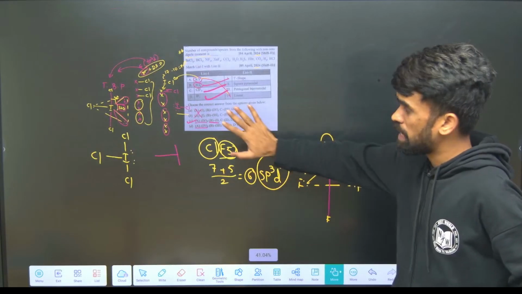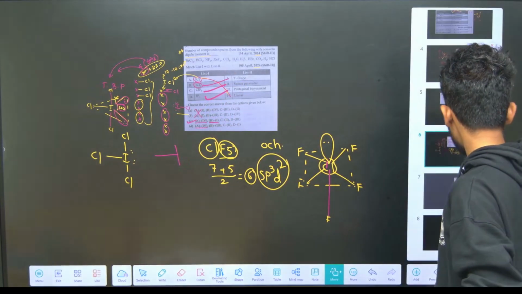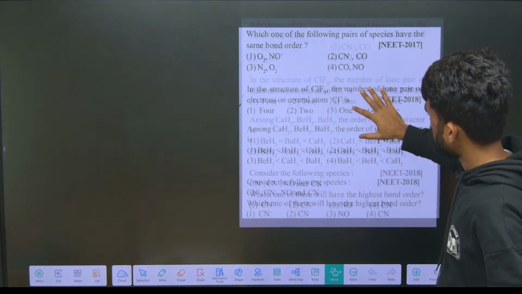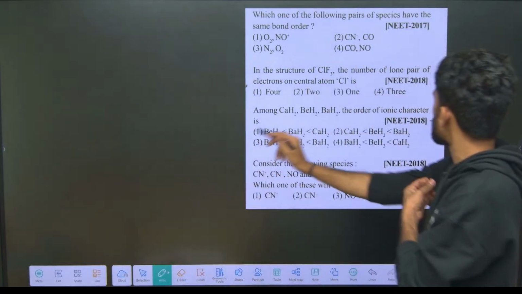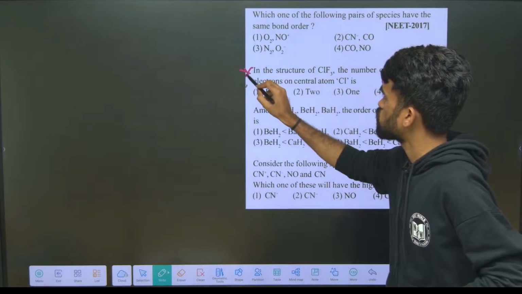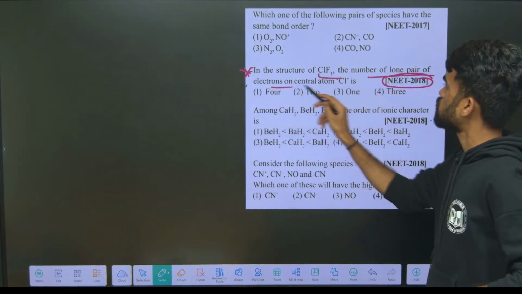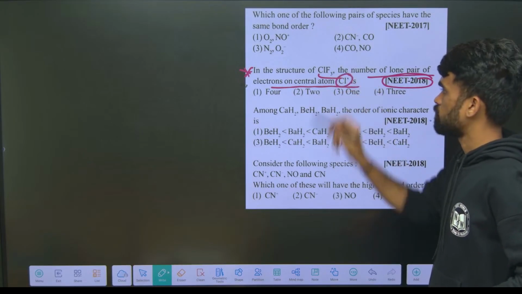So based on my explanation of this question, I am expecting answers for other questions here. I just want an answer for this question. See, this is a NEET 2018 question. Tell me, structure of ClF3, the number of lone pair electrons on the central chlorine atom. Very easy.